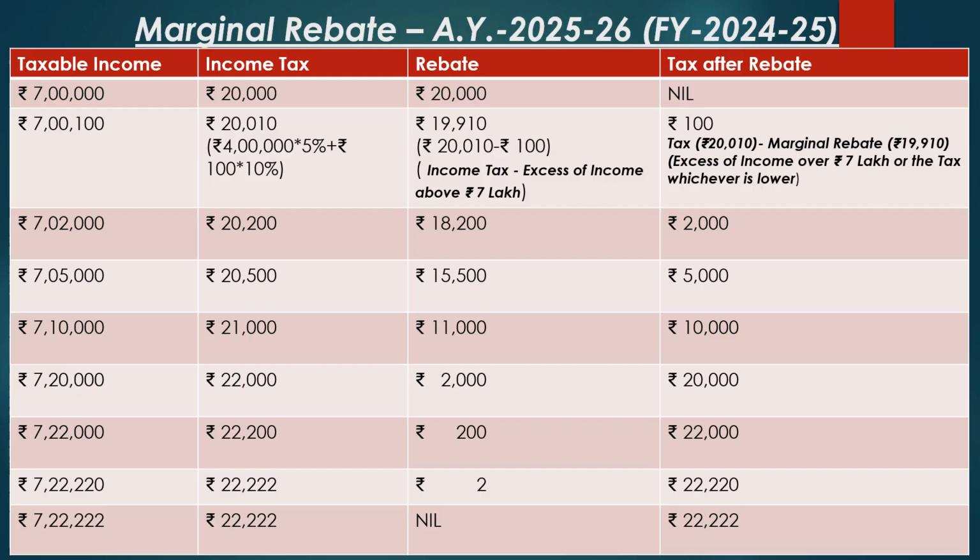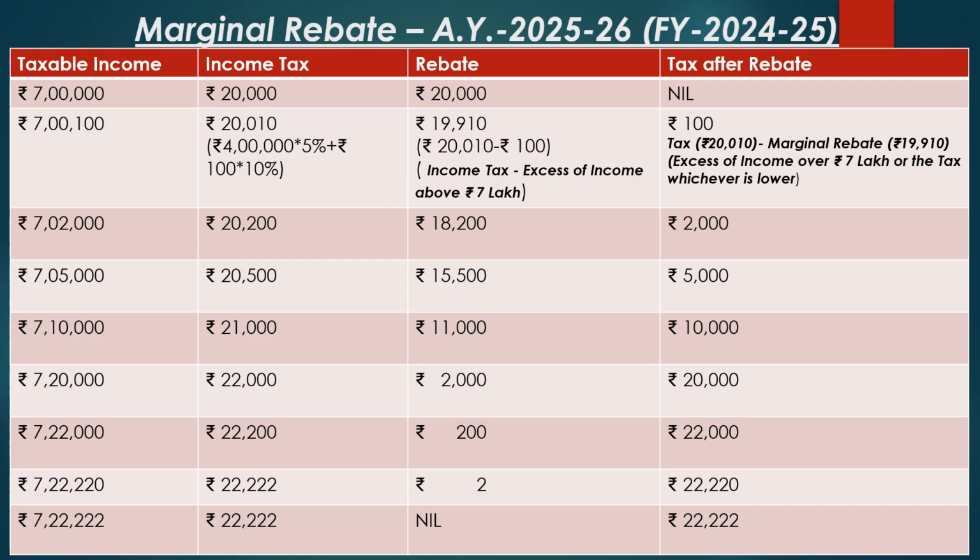But the incremental income over the threshold limit of rupees 7 lakh is only rupees 100. Hence the tax payable is rupees 100 and the tax rebate is rupees 20,010 minus 100, which is equivalent to rupees 19,910. Similarly, for the various taxable income as mentioned in the table.